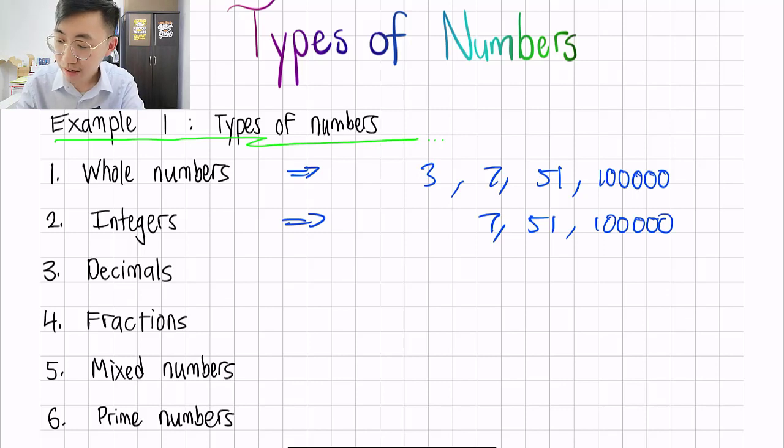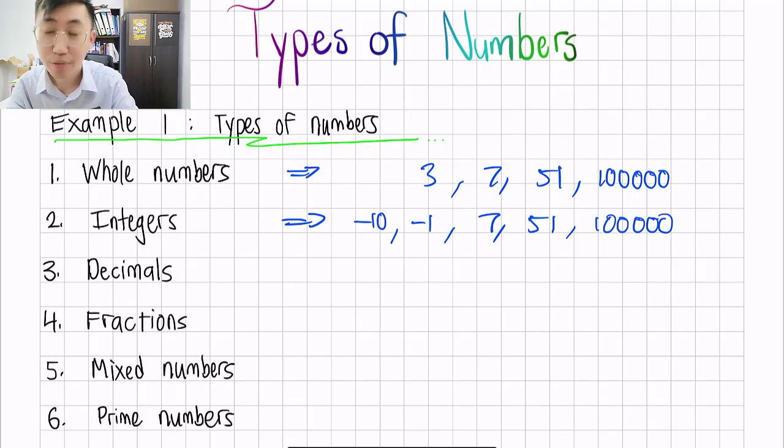So I'm going to write -1. It can be like -10. Any negative number. Just don't put the decimal.